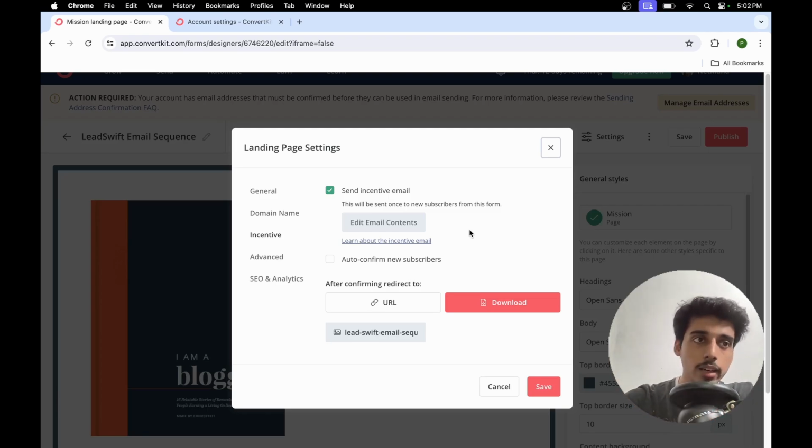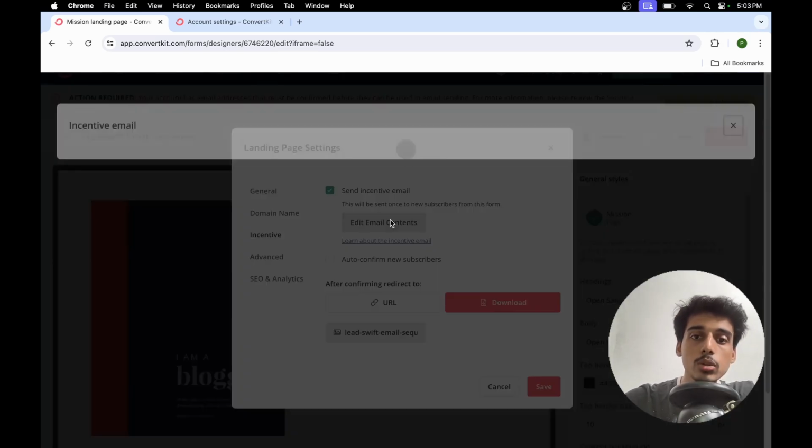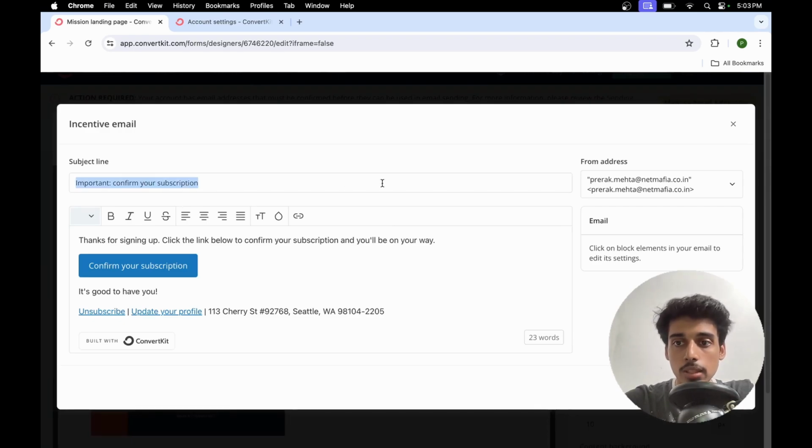And I completely get it. People don't want to disclose their personal information. They don't want a bunch of spam emails. But as a creator, we want to build some kind of an audience. We want to build genuine connections with you all. So यहाँ पे to send out and authenticate that whether the person who opted in is legit or not, यहाँ पे you send out the incentive email जहाँ पे the subject line could be get your